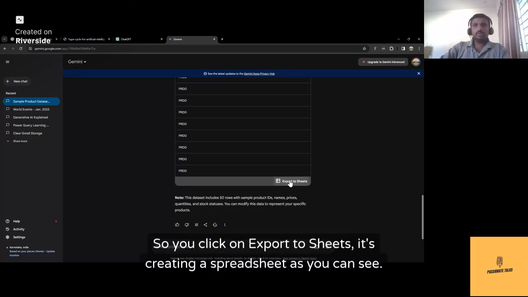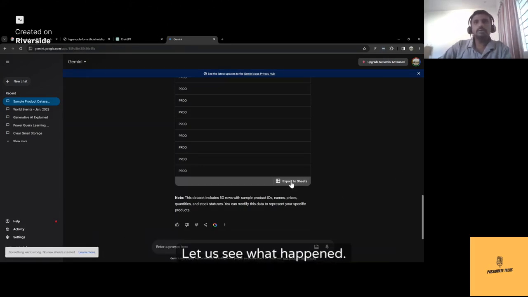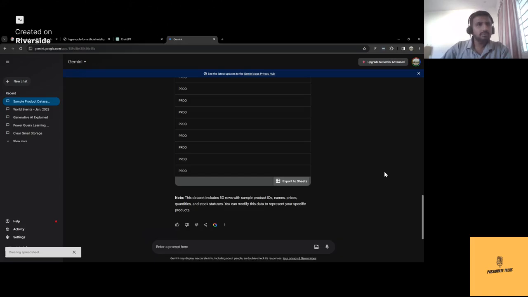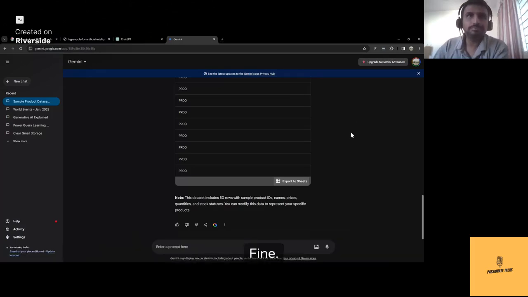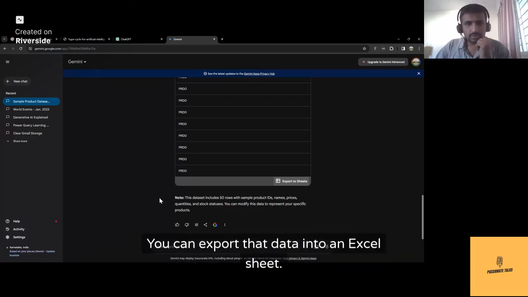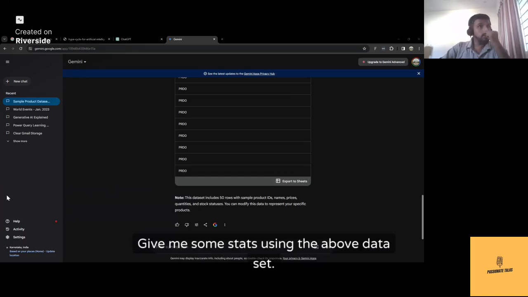So you click on export to Sheets. It's creating a spreadsheet, as you can see. No sheets. Okay, something went wrong here. Let us see what happened. Okay, maybe I need to open the sheet to have that created, but you can work it out. Fine. So this is how it is. You can export that data into an Excel sheet. Now let's go to the next prompt and see what this had to say.